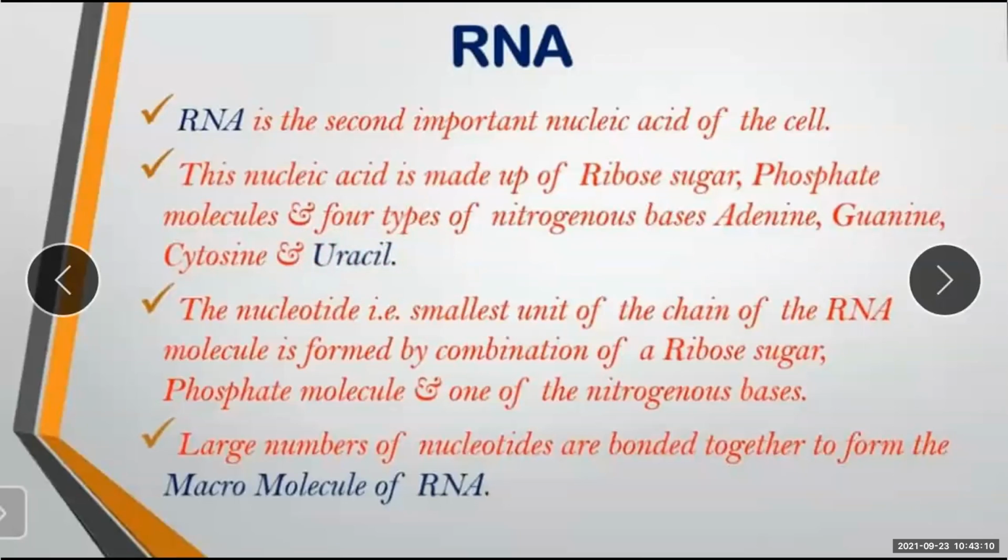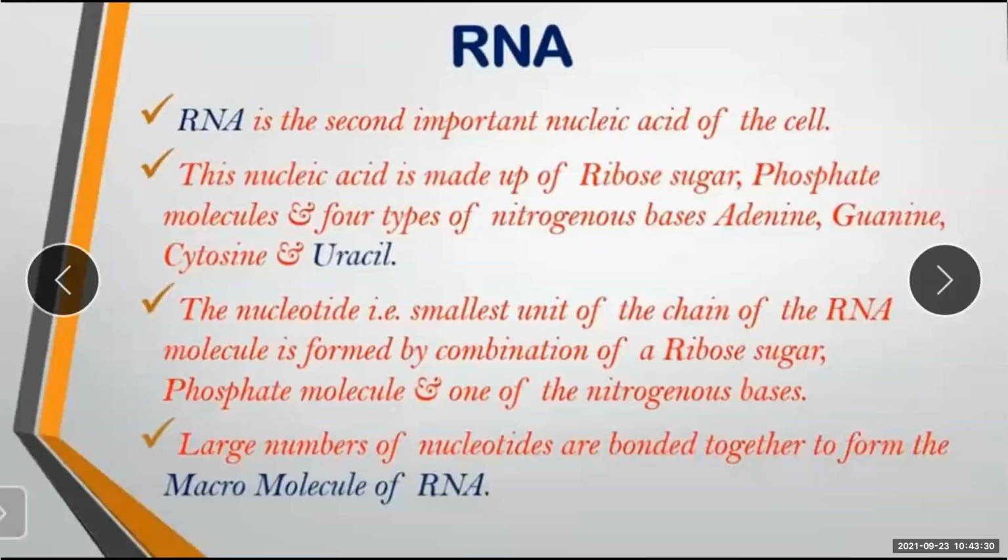Keep in mind. Okay. What is a nucleotide? The smallest unit of the chain of RNA molecule is formed by the combination of what? Ribose sugar, phosphate molecule, and one of the nitrogen bases.